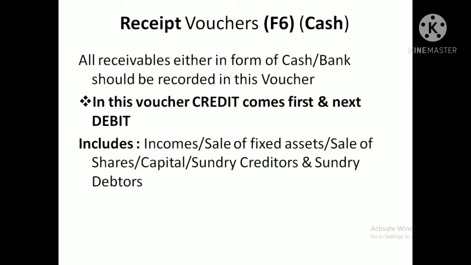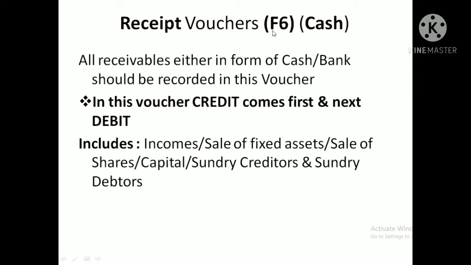Next one, receipt voucher, that is F6. The receipt voucher we can execute by pressing function key F6. In business the company will receive the amount in the form of cash or through the bank. In that situation we should use receipt voucher, that is F6.